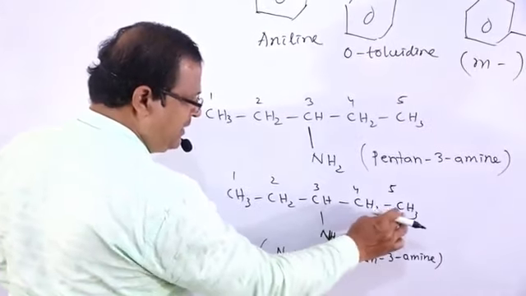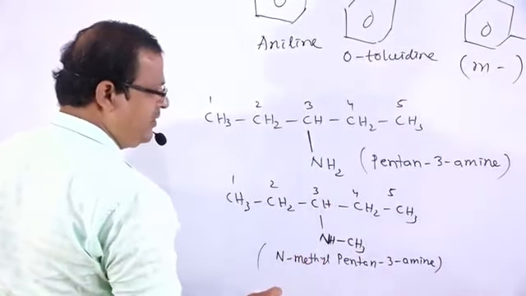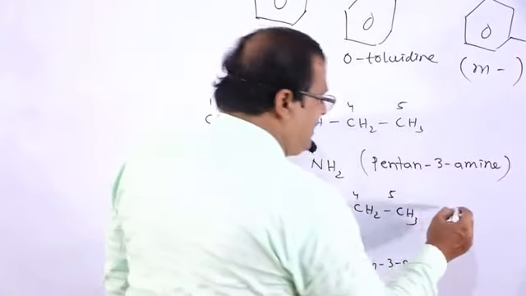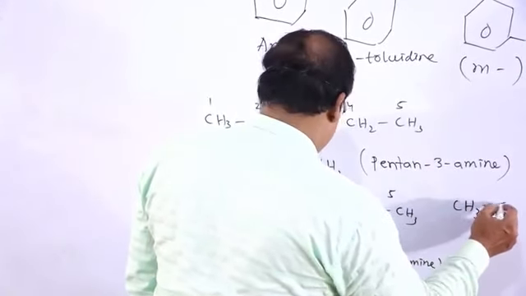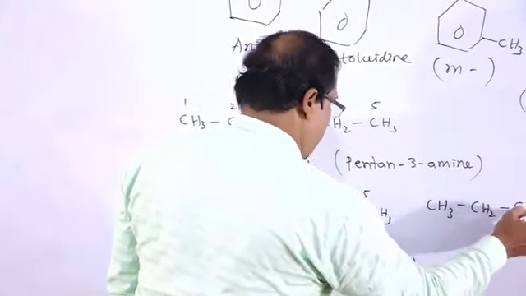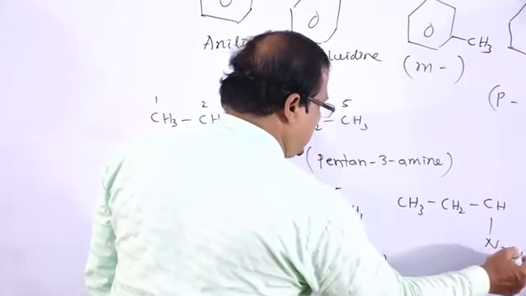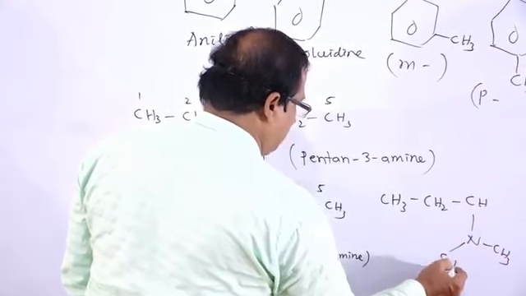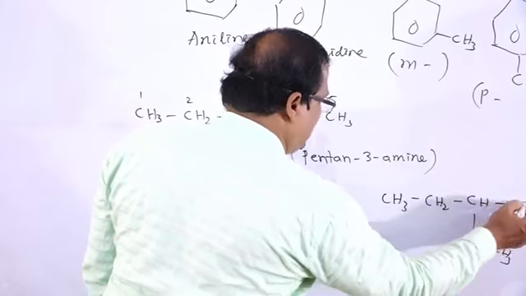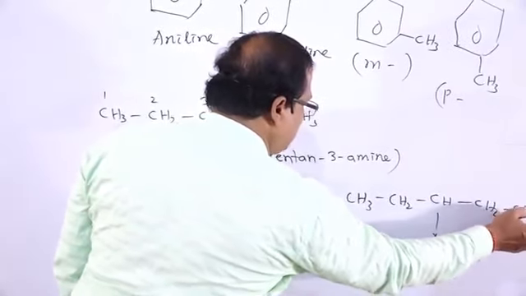N-methyl pentan 3-amine. Similarly, if we take CH3 bond CH2 bond CH, N, that is CH3, C2H5 bond CH2 bond CH3.